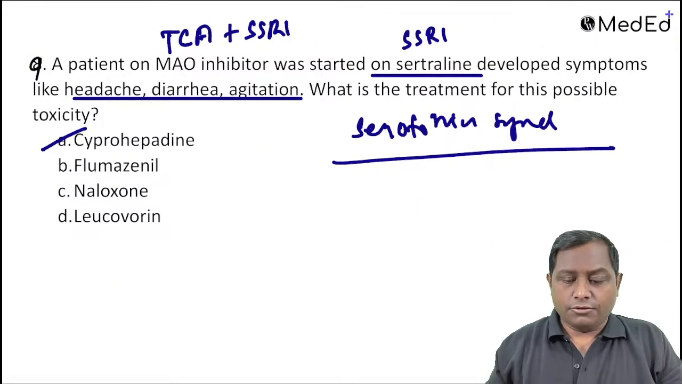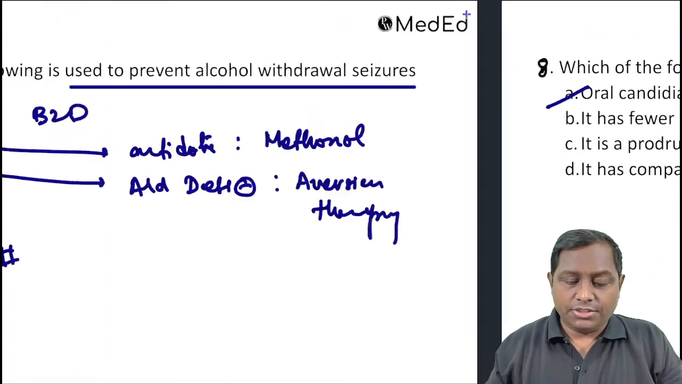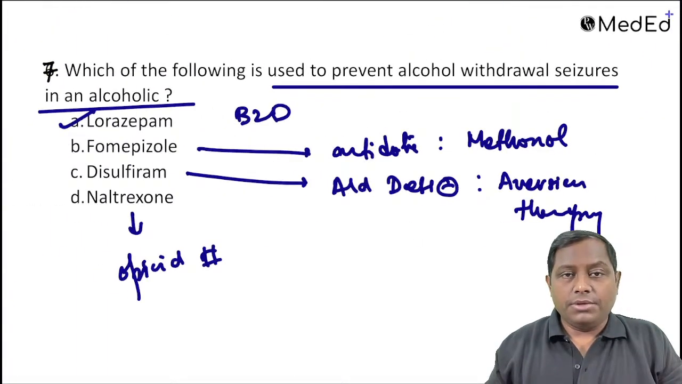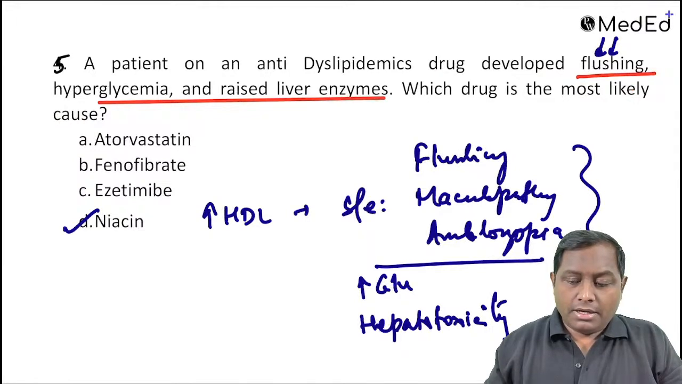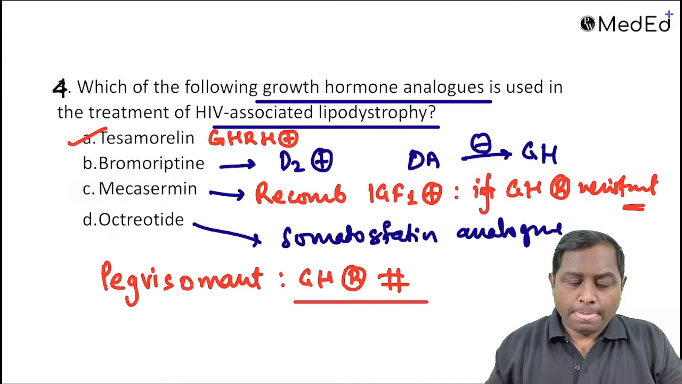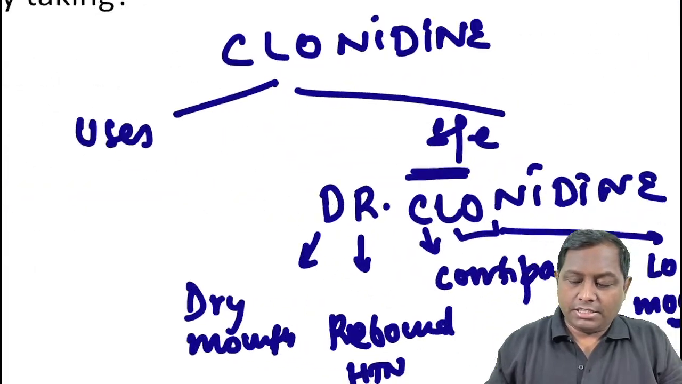Cyproheptadine is mainly the drug of choice for serotonin syndrome. This was one question. Oral candidiasis will be less common with ciclesonide, which is a soft steroid. Lorazepam will be given to prevent the seizure due to alcohol withdrawal, and QT prolongation will be caused by an enzyme inhibitor; astemizole is an enzyme inhibitor. Niacin will cause flushing, raised hepatic enzymes and hyperglycemia. Then tesamorelin, a GHRH analog, will be given for HIV-mediated muscle mass loss. And clonidine will cause the side effects that I told you: dryness of mouth, rebound hypertension.